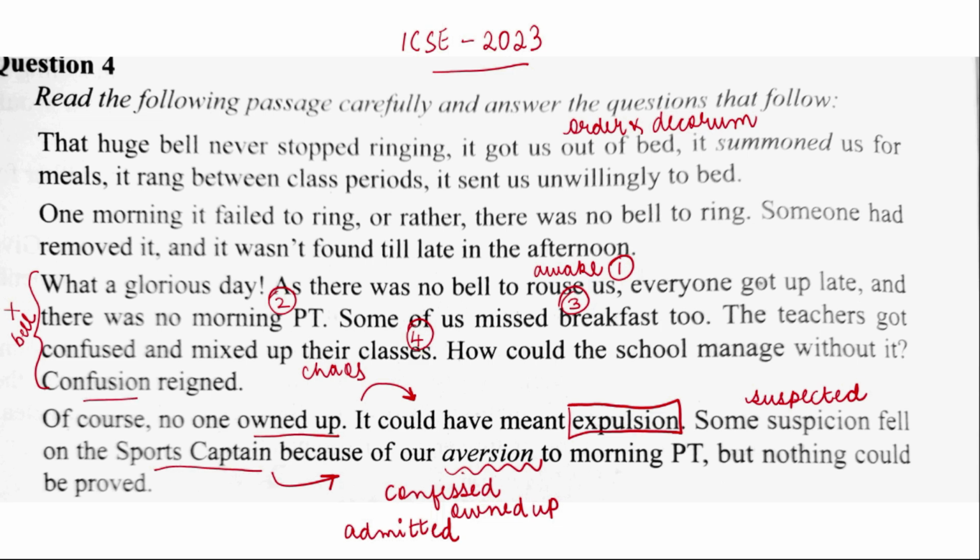Okay. So when you write the summary, you can say that how was it before? Like there was order and decorum. But after the bell was lost, what effects took place? So these are my 4 points, and this is what I'm going to include in my summary. Now you cannot exactly copy this, so you have to write it in your own words, and also make sure that it does not exceed 50 words.